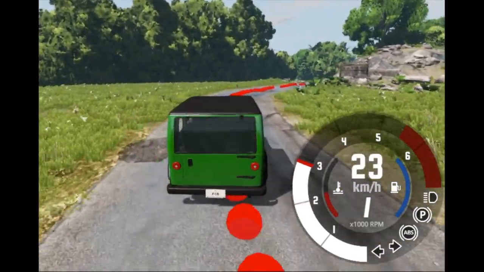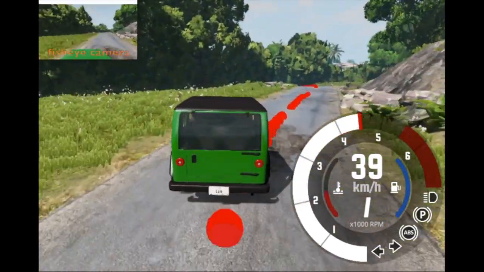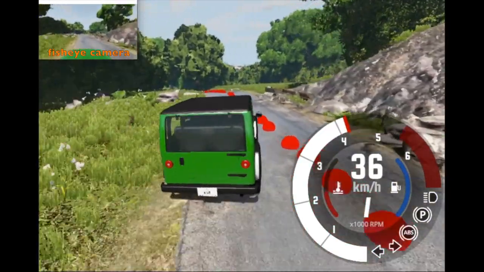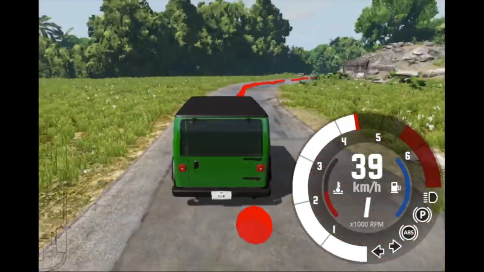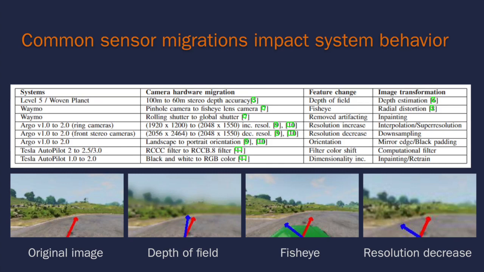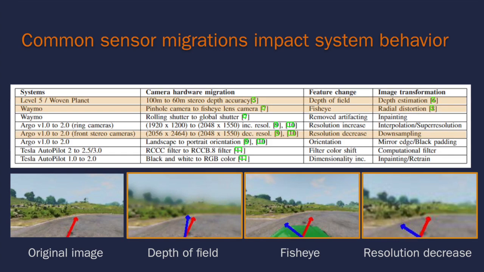Now, with a fisheye lens camera and the same DNN, we see that it swerves across the road surface until it crashes to the side. Critically, these sensor changes are common, and their impact to the system is significant. Here are a set of example transformations: depth of field, fisheye, and resolution decrease. Highlighted in the table, we can see the real-world systems that these changes have occurred in, the camera hardware migration that brought them about, and the image change that results.